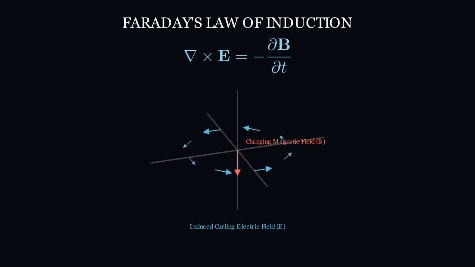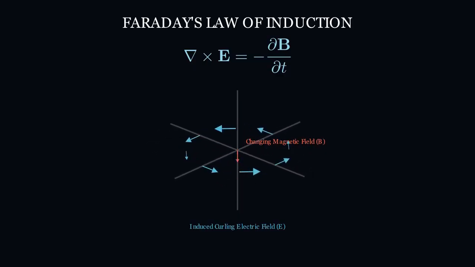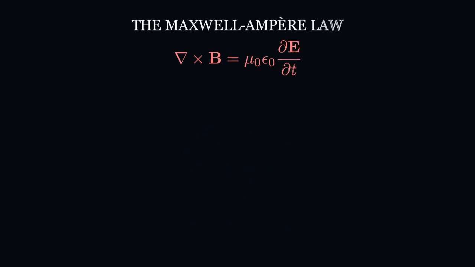Geometrically, the left side represents the curl of the electric field. Imagine a circle of tiny vectors. If they spin around a central axis, the curl is non-zero. The right side is the rate of change of the magnetic field over time. This equation tells us that a changing magnetic field forces the electric field to curl around it.